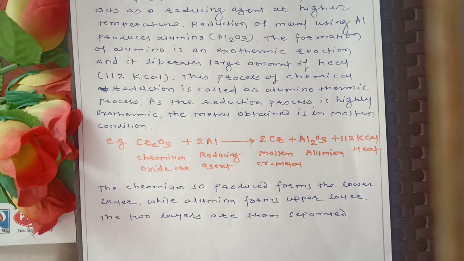Now here the reaction is given: chromium oxide ore, when heated with aluminium as a reducing agent, is converted into molten chromium, and alumina is formed with liberation of 112 kilocalories of heat.